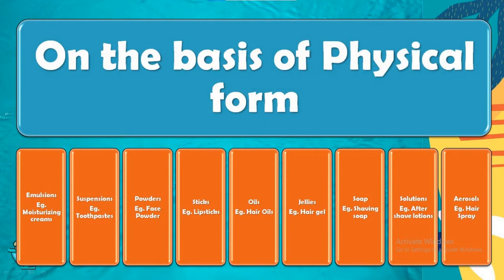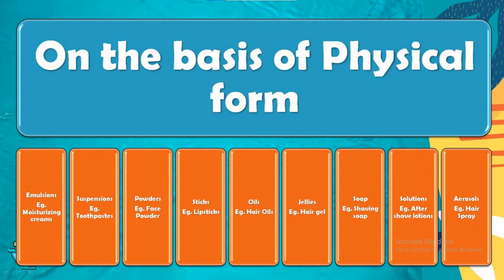And the second category is on the basis of physical form. On the basis of physical form, they are classified as emulsions, for example, moisturizing cream and cold cream. Second, suspensions: toothpaste and face packs. Third is powders. Fourth one is sticks, like lipsticks.